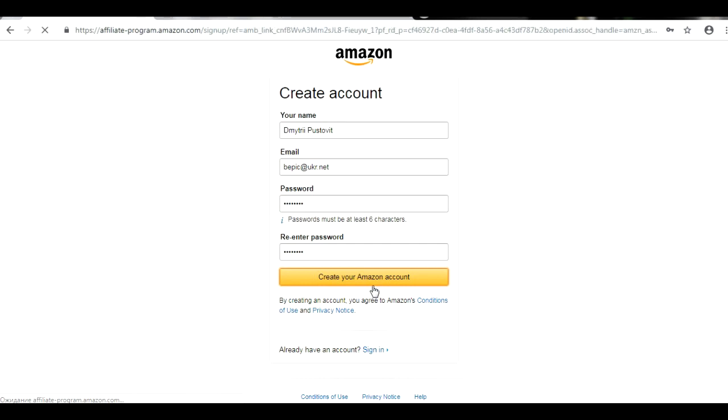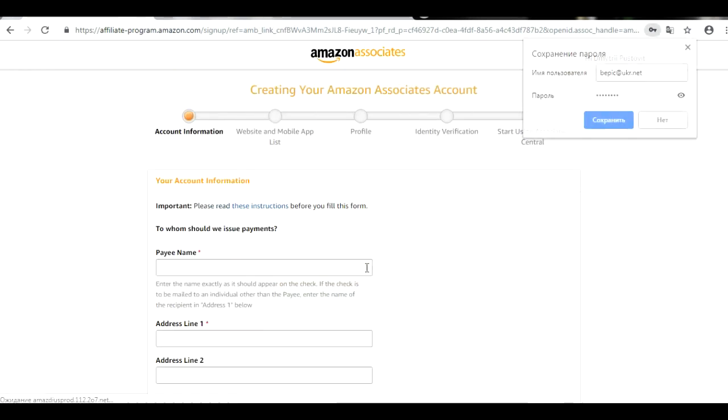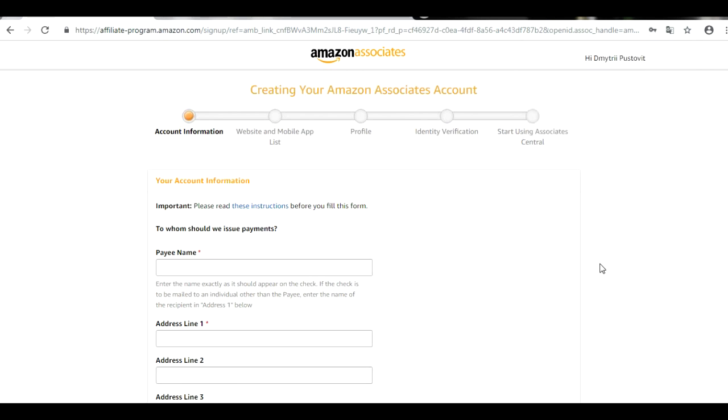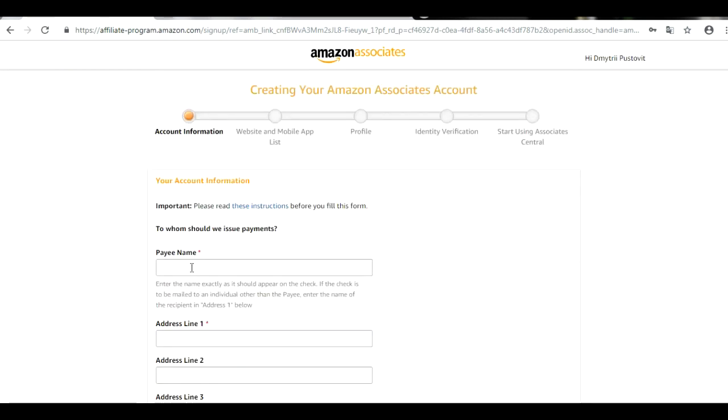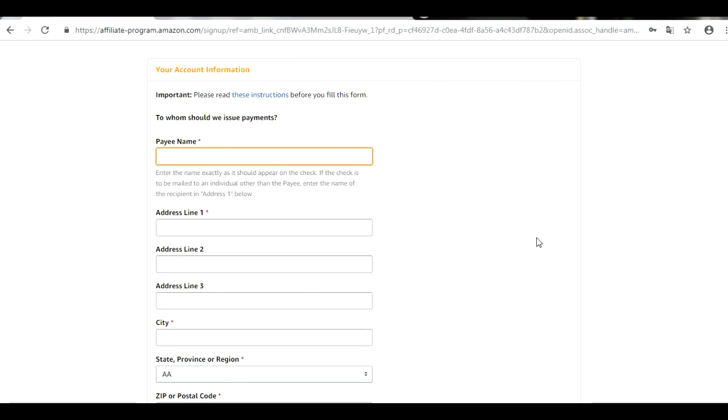This is a really simple registration, but you must understand that before you have your own platform to promote, you need to use some kind of platform which you use every single day, like Facebook. That's why today I will show you exactly what you must do. Right now we must provide the name to which the Amazon Associates will send the check, because this is a basic option for the United States of America and also worldwide. Just do the same, guys, as I'm doing, and I will explain everything in detail.